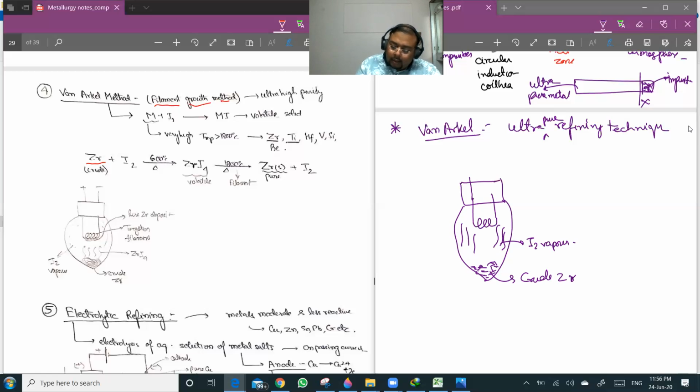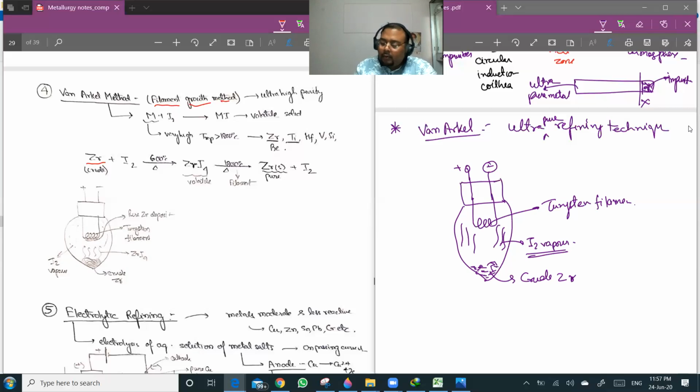And you connect the filament ends to an electrical power source. Now what will happen is that when you are giving energy, this is your tungsten filament, and you have an atmosphere of iodine vapor.